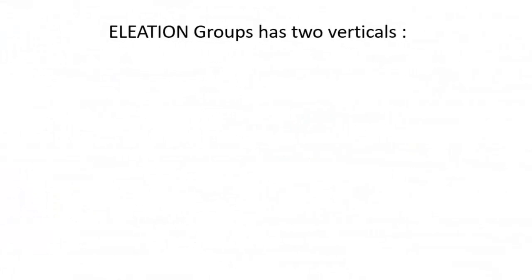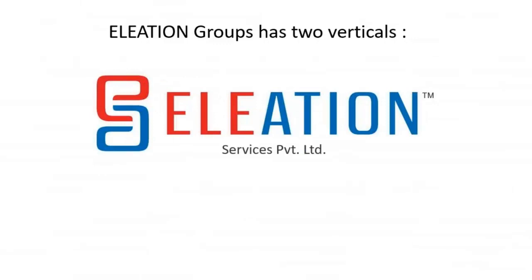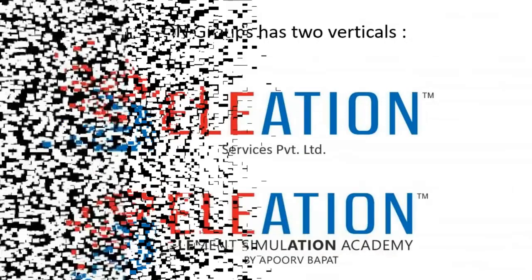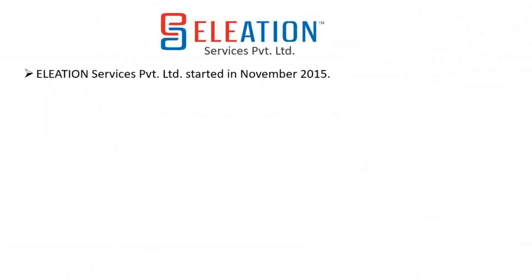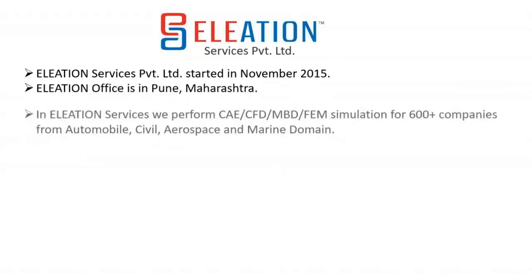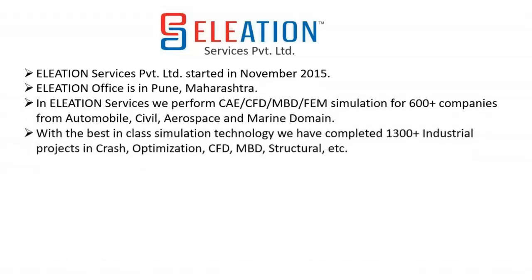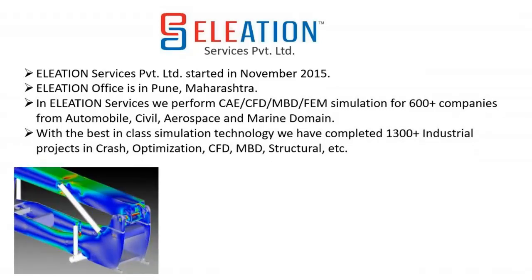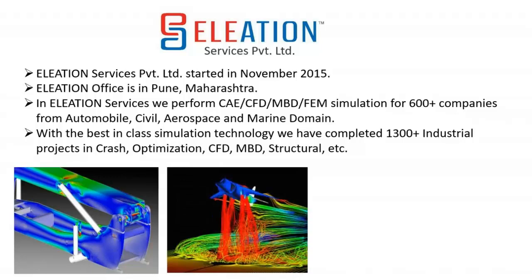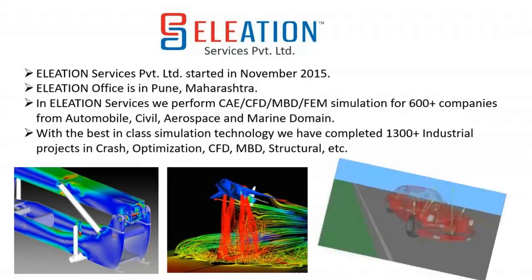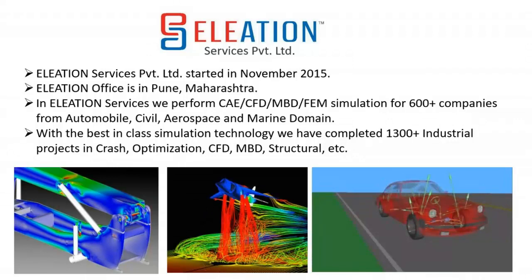ELEATION Group has two verticals, ELEATION Services Private Limited and ELEATION Simulation Academy. ELEATION Services Private Limited was started in November 2015. We have our office in Pune, Maharashtra. In ELEATION Services, we perform CAE, CFD, MBD, FEM simulation for 600 plus companies from automobile, civil, marine, aerospace domain. With best-in-class simulation technology, we have completed 1300 plus industrial projects in crash, optimization, CFD, MBD, structural, etc.